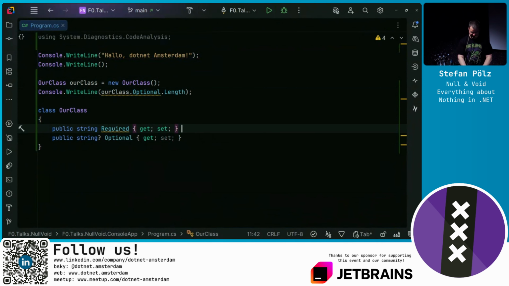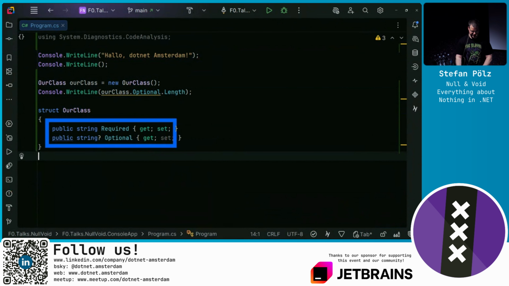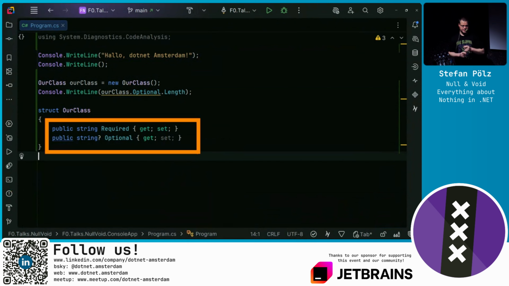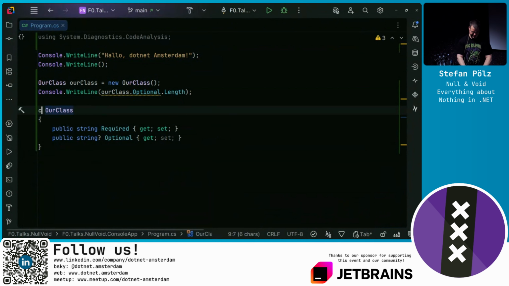Well, I could set it via constructor, or maybe just here to make sure it's not null, to make the warning go away. And we also get a warning here, because this is actually annotated. What if we were to change this to a struct? We see in a struct, although the required property is not annotated, so this is not nullable, we no longer get the warning that we had before. Changing it back to a class, we see there is no constructor setting it. We also don't set it here.